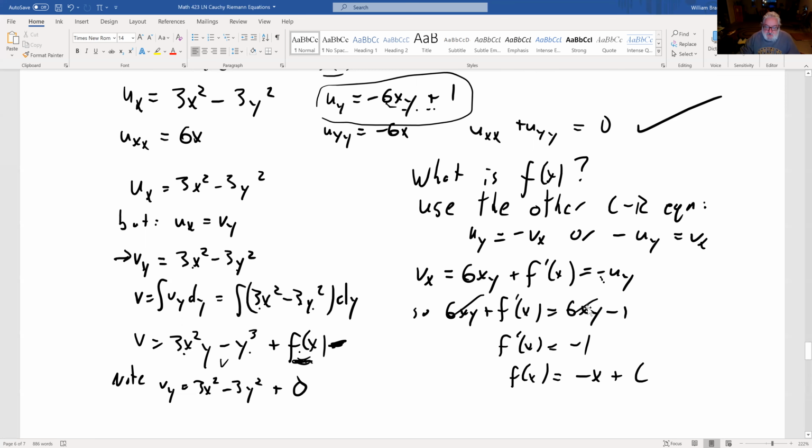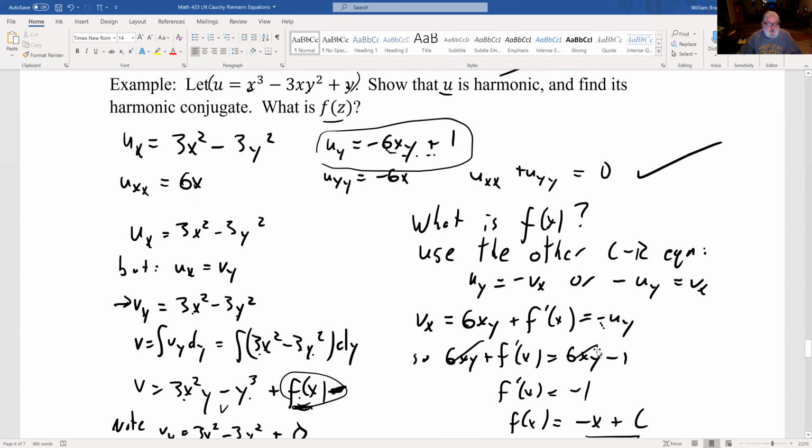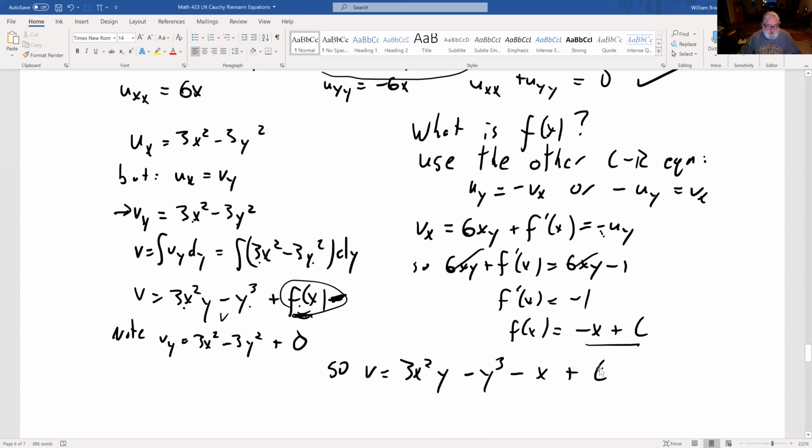So what is v at the end of the road? There's f of x, and that gets put in here. So that gives me v. v is x cubed minus 3xy squared plus y.